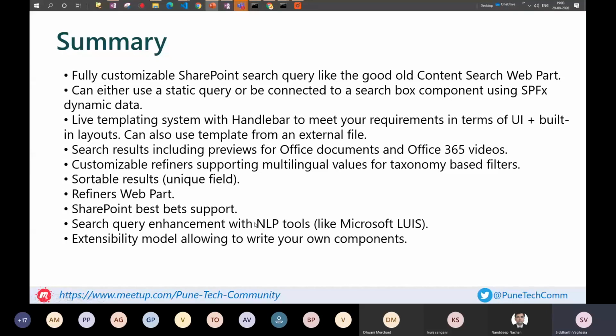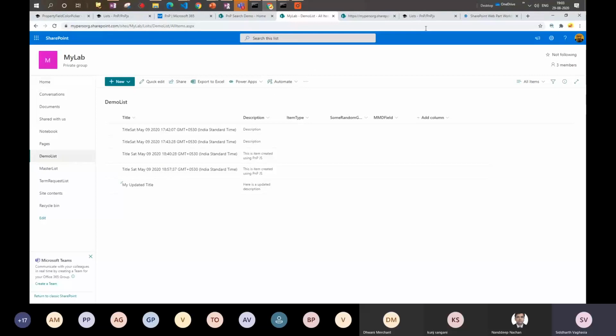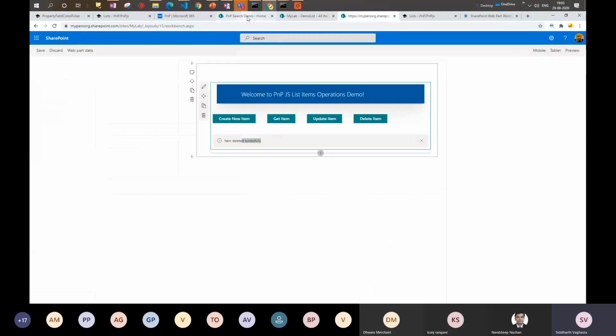Then it also is extensible, because it is open source. We can write our own components and extend it the way we want to, right? So let me quickly go to the demo. There won't be any walkthrough of the code, because this is just the pure demo.